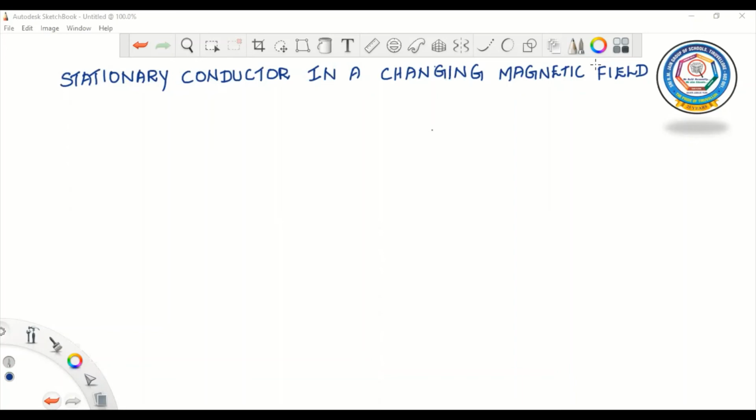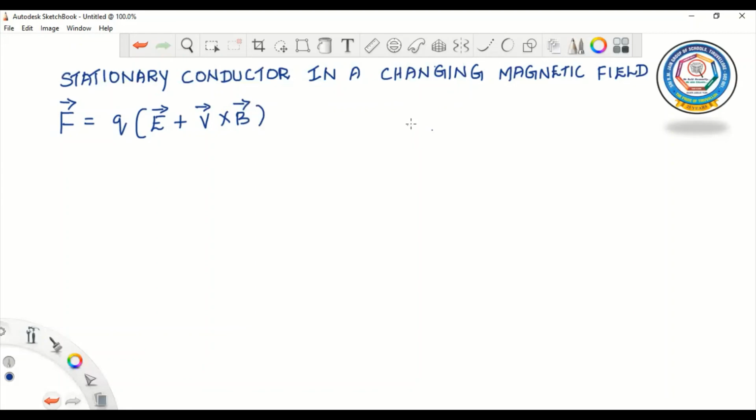The force on its charges is given by F is equal to Q times E vector plus V vector cross B vector, right?